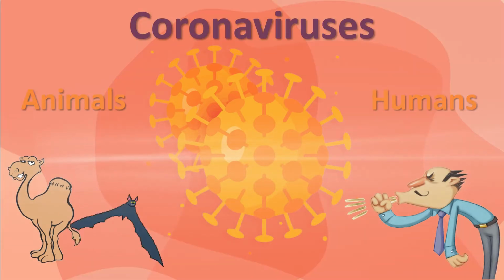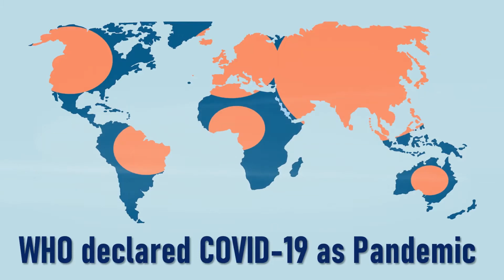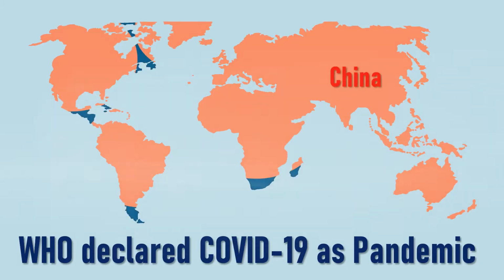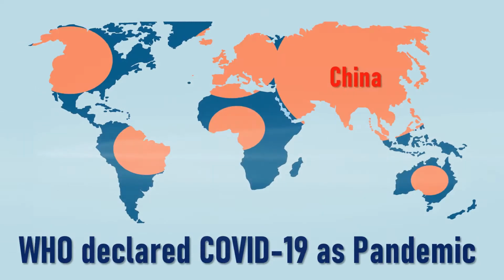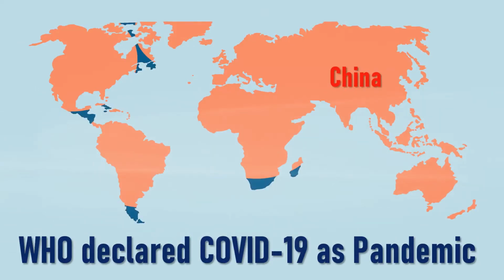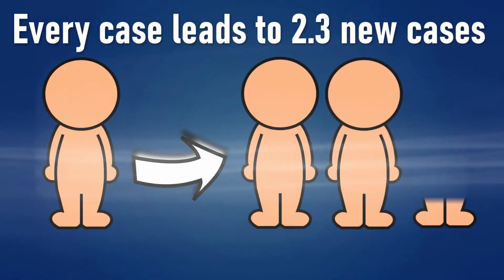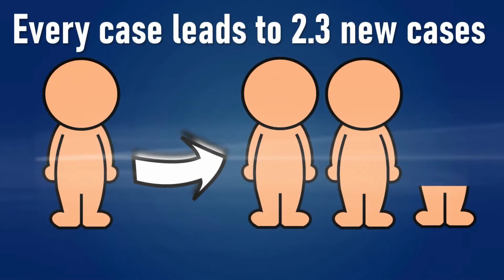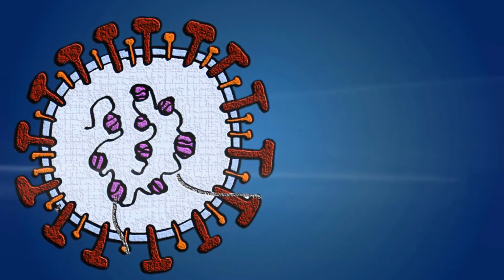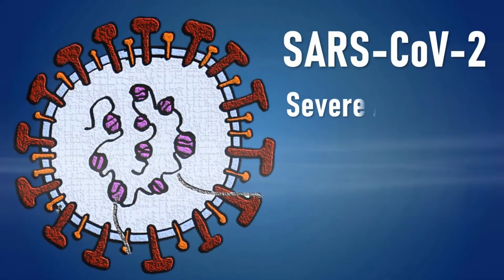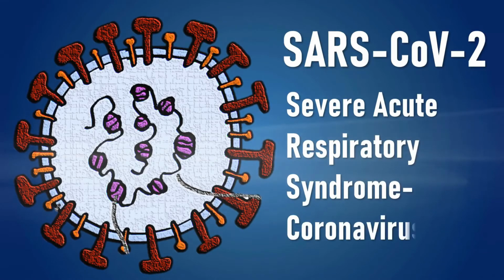Discovered coronavirus causes coronavirus disease COVID-19. A coronavirus outbreak began in China but is rapidly spreading around the globe, and on March 11, World Health Organization declared COVID-19 as a pandemic. Every case of COVID-19 leads to roughly 2.3 new cases, meaning the outbreak is still spreading. The causative agent for this outbreak is named as SARS-CoV-2, Severe Acute Respiratory Syndrome, Coronavirus 2.